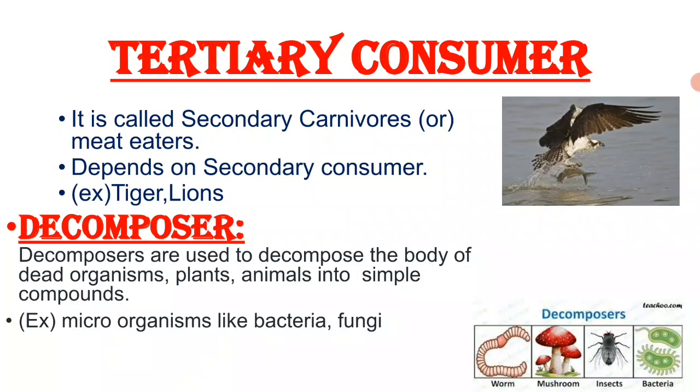Then decomposers are called saprotrophs. These include the microorganisms like bacteria, fungi which attack the dead bodies of producers and consumers and decompose them into simple compounds. During the decomposition reaction, the inorganic nutrients are released. These inorganic substances together with other organic substances are utilized by the producers for the synthesis of their own food energy. Okay.